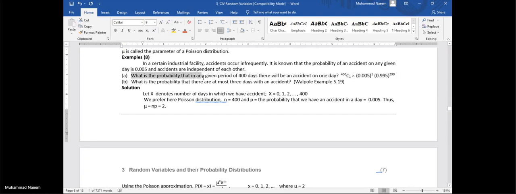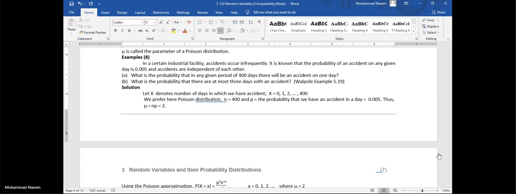What is the probability that in any given period of 400 days, there will be an accident on one day? The value of N is 400. If we apply the binomial distribution here, this will be the answer. But as decimals are raised to a larger power, this will give us certain error. That's why we prefer the Poisson distribution.